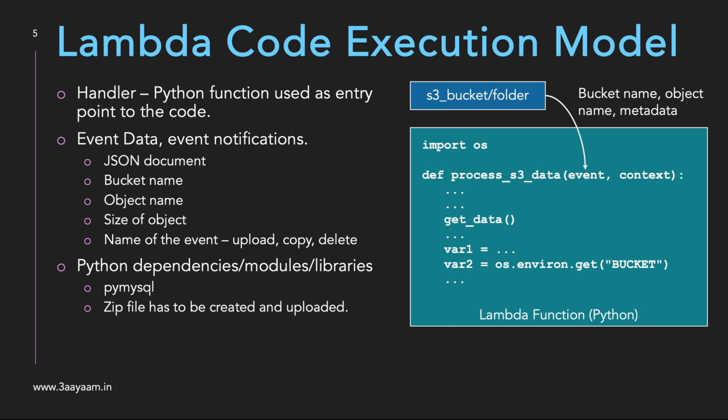It is easier said than done, which is why I'll show you this in the hands-on. We'll create a zip file at the root directory where the library is contained, upload that zip file in an S3 bucket, and then provide that zip file along with the Python code when you create the Lambda function.